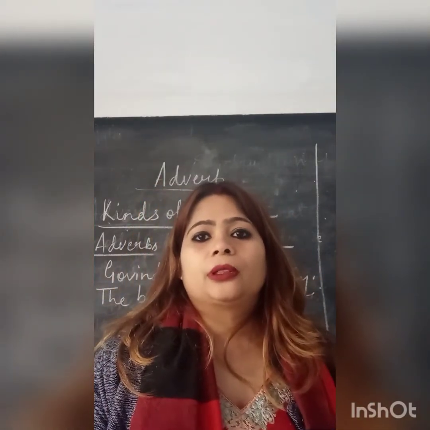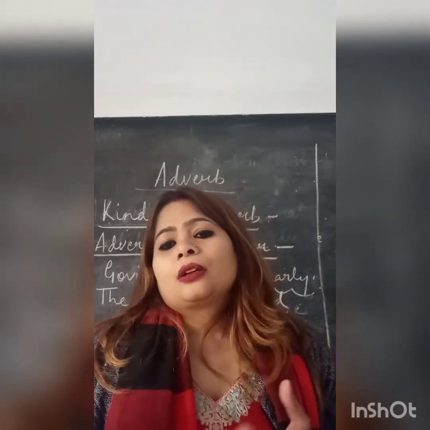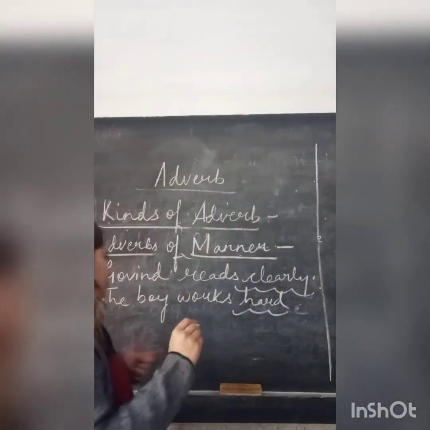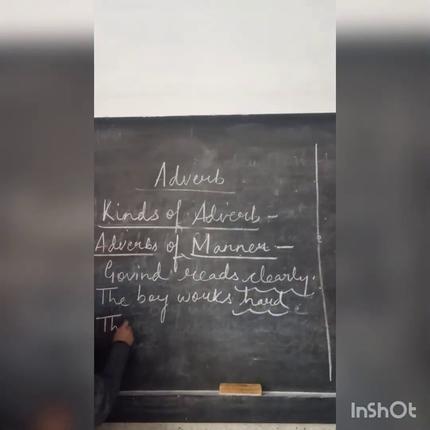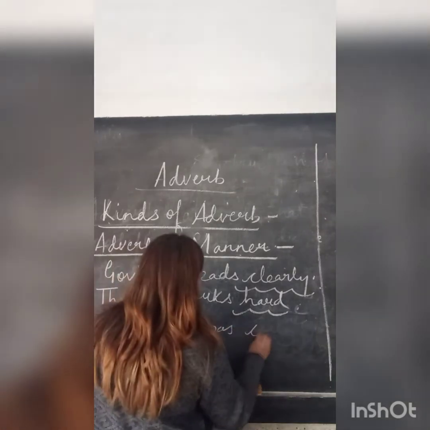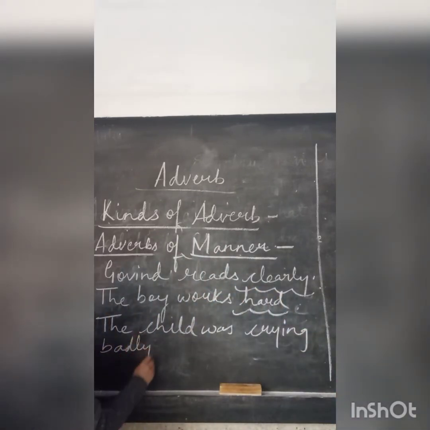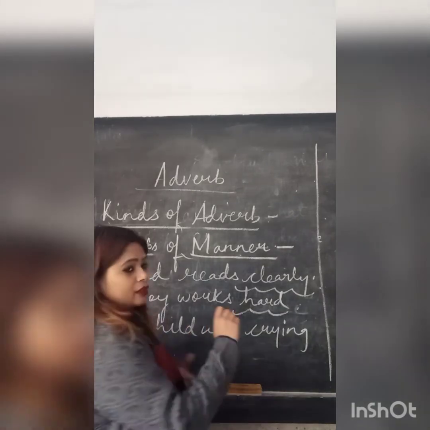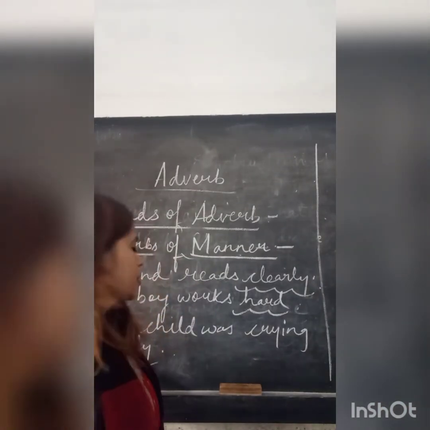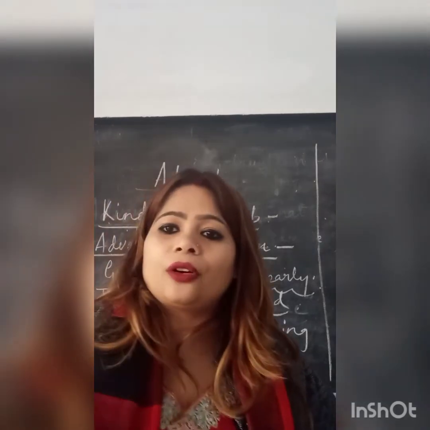For example, the child was crying badly. Whether the child was crying very little or very loudly, this is how the action of crying was taking place. So badly is the adverb of manner. Right children?